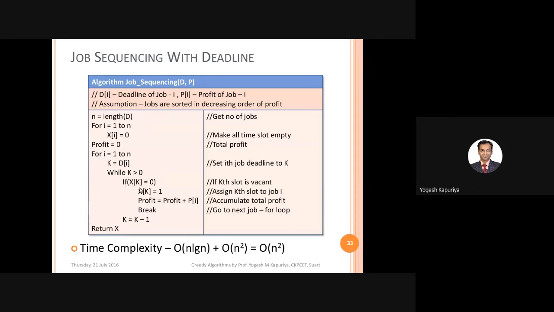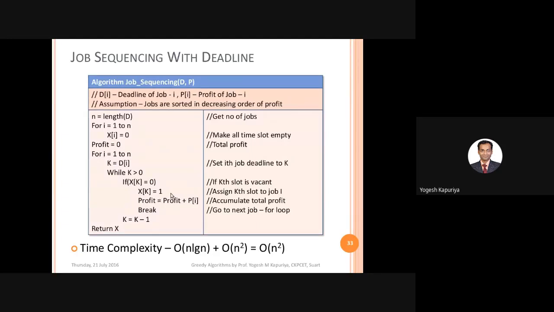look inside the kth slot of X. So if your deadline is 4, then you will look at the fourth slot. That means you start by looking at the last slot which is suitable for that particular job. If that slot is empty, so if X of k is equal to 0, then you will occupy that slot with this job I. So what you are doing, X of k is equal to 1.